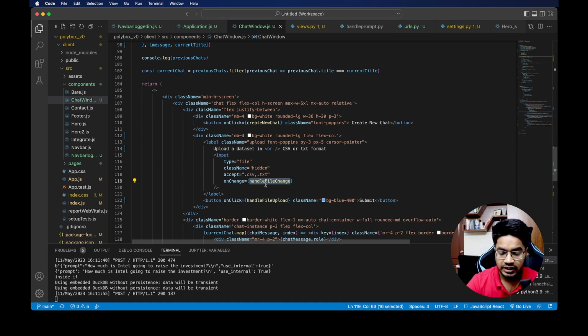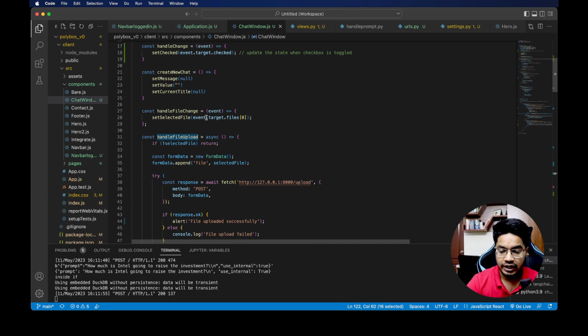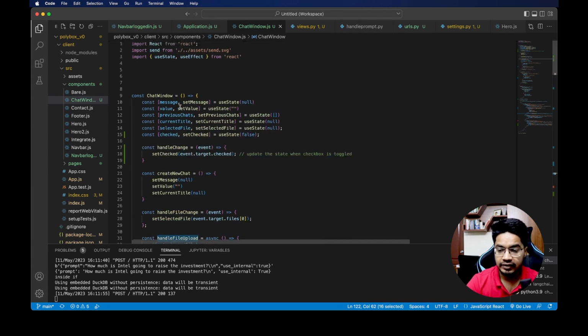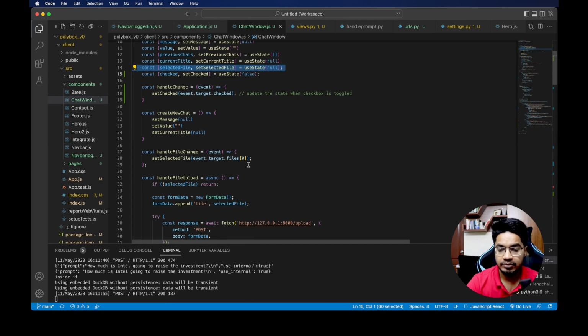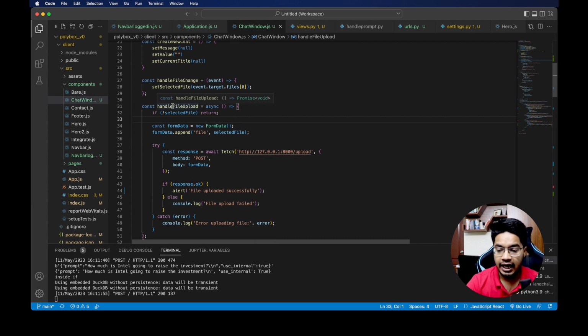On successful upload, handleFileChange is triggered, and when the button is clicked, handleFileUpload is triggered. In these functions, we capture the selected file in the state that we had defined, which is initially null, and when somebody uploads the file, it becomes the file itself.